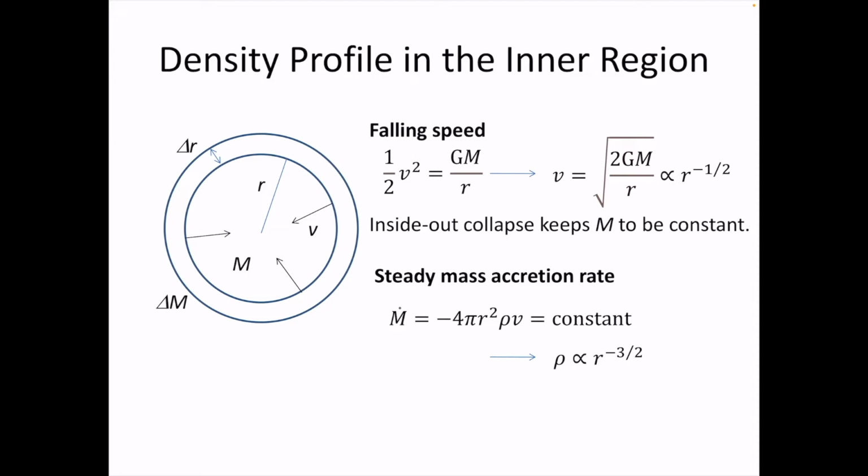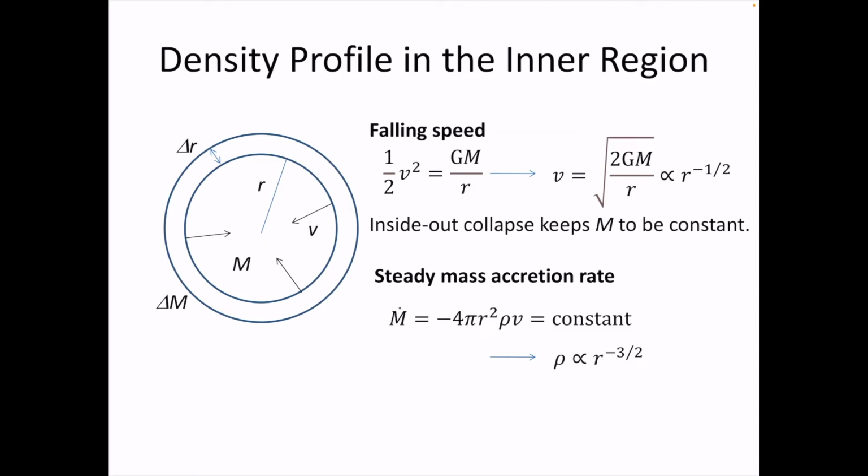We calculate the falling speed using conservation of energy. Kinetic energy is given by the potential energy. So 1 over 2 v squared equals GM over r. So the falling speed is given by the square root of 2GM over r. So the falling speed is proportional to r to the minus 1 over 2. So the inner regions have a higher speed compared with the outer regions. So for the outer region to fall toward the center, it takes a longer time.